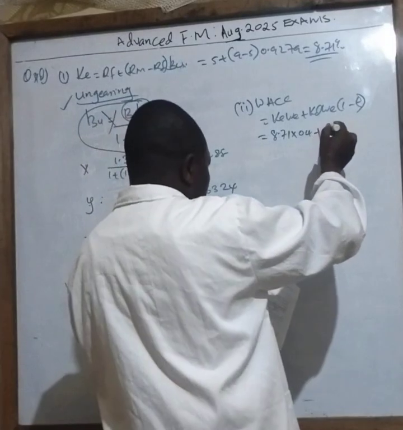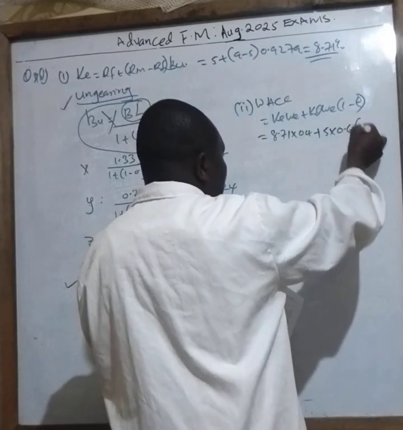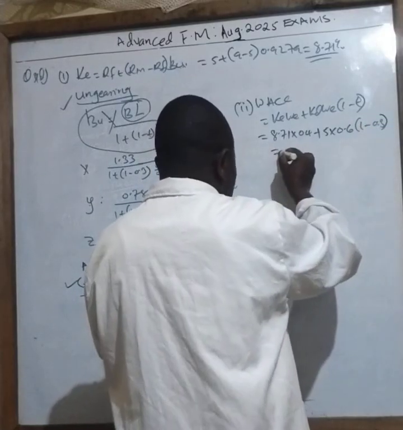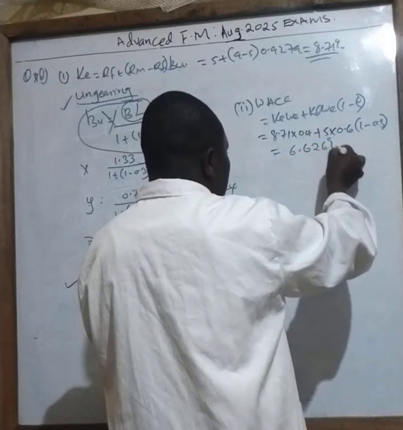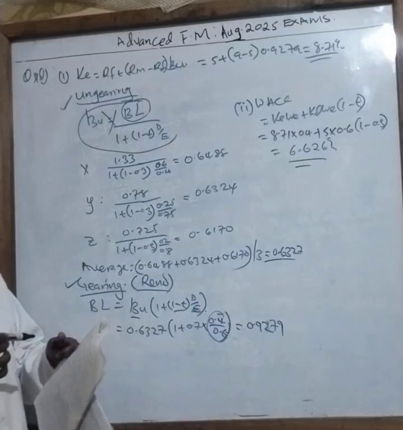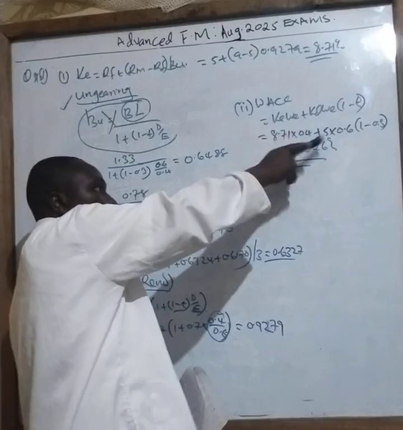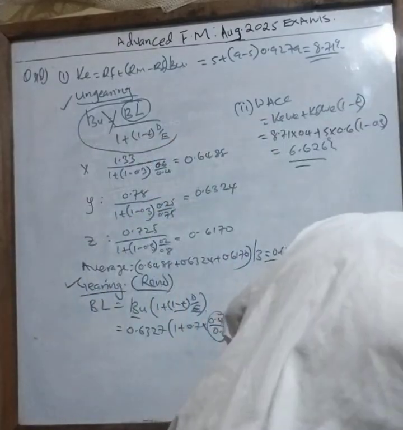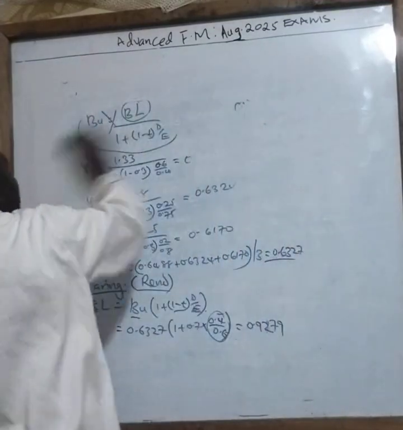So plus 5 times the weight, which is 0.6, but I'm paying tax, so 1 minus 0.3. The answer I get there is 6.626%. So that is my weighted average cost of capital that I can use for discounting. This one you did in intermediary. Okay. Move on to question 4.